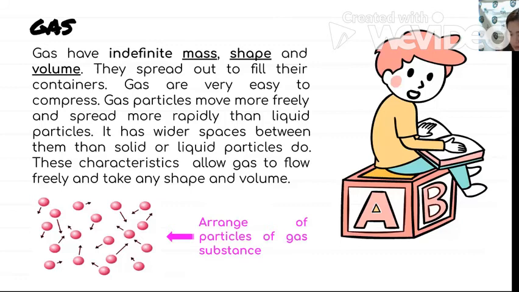The particles of the gas are very far apart. That's why it can move freely, and it also flows.